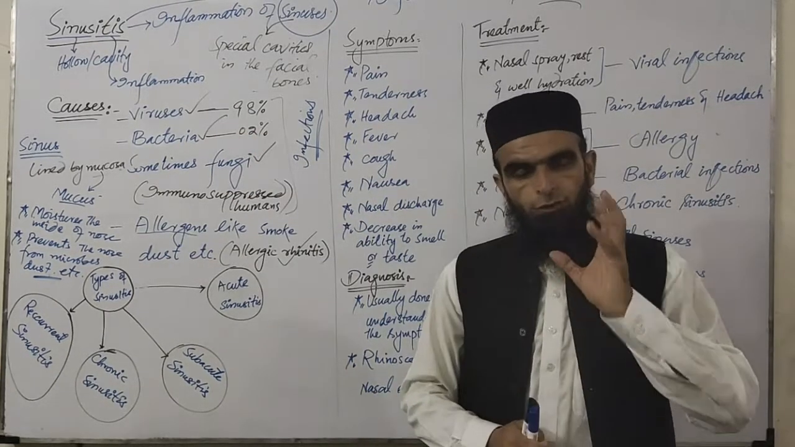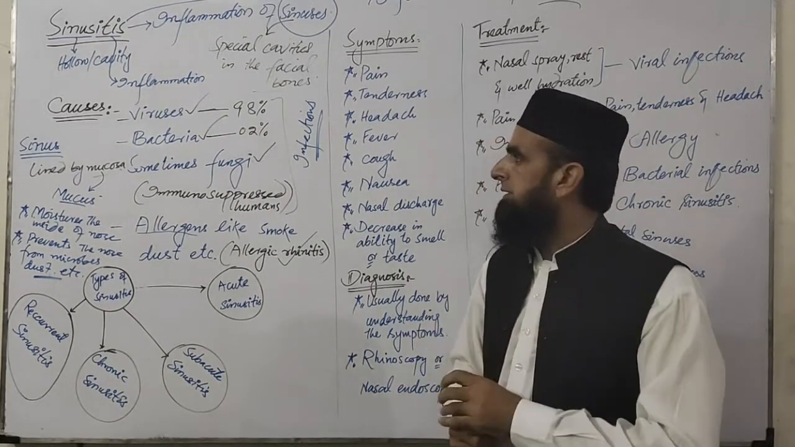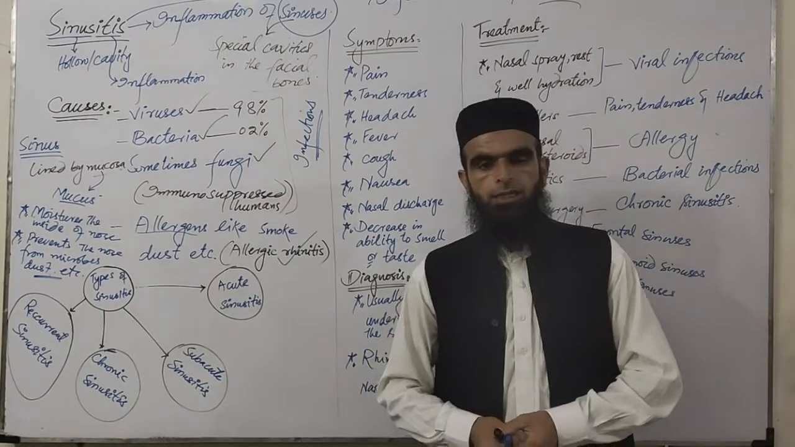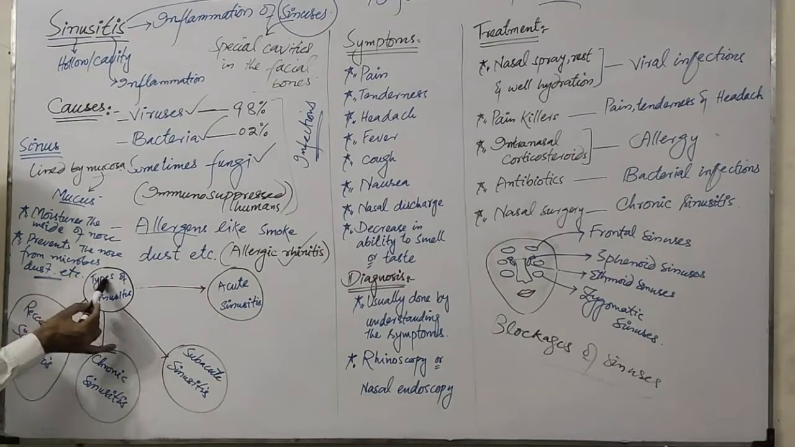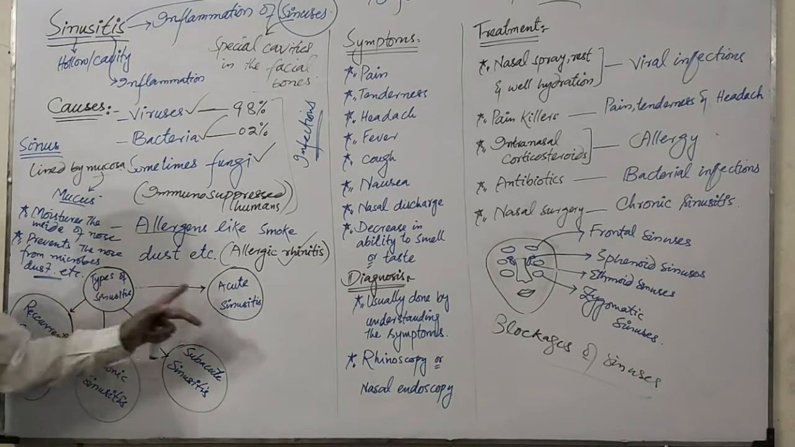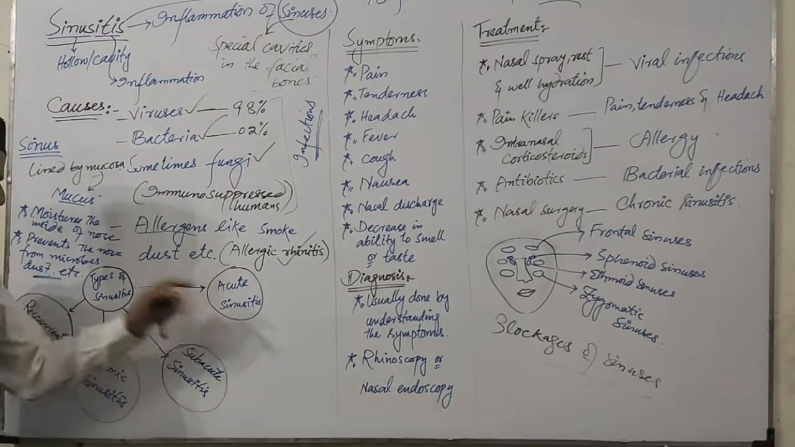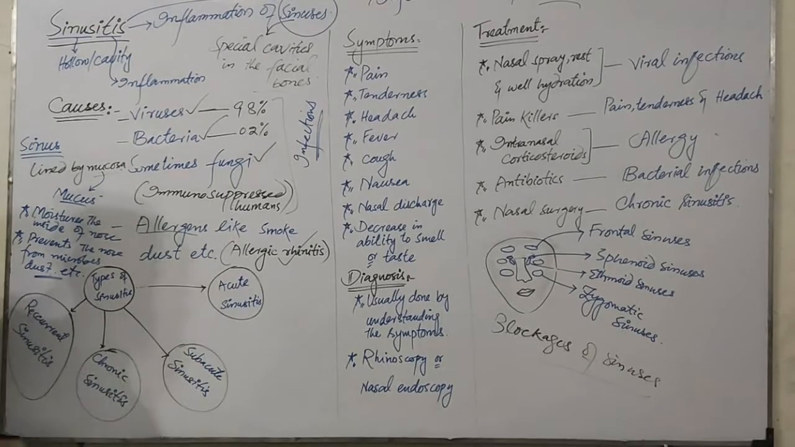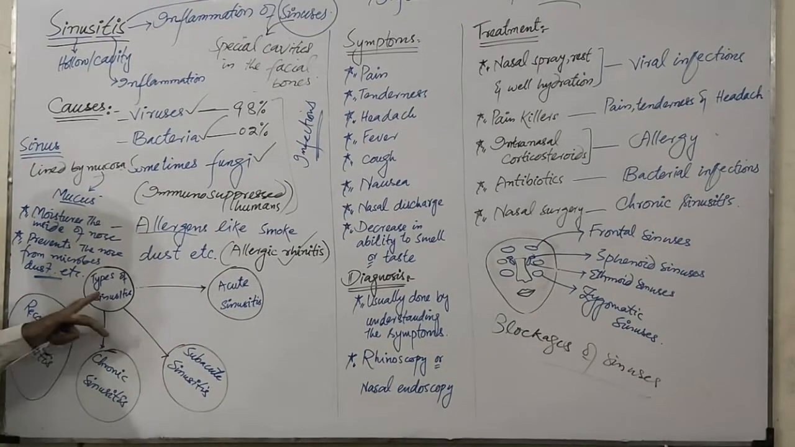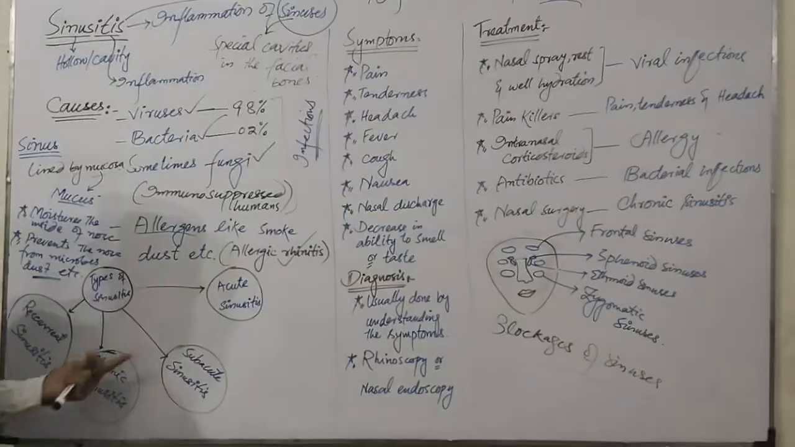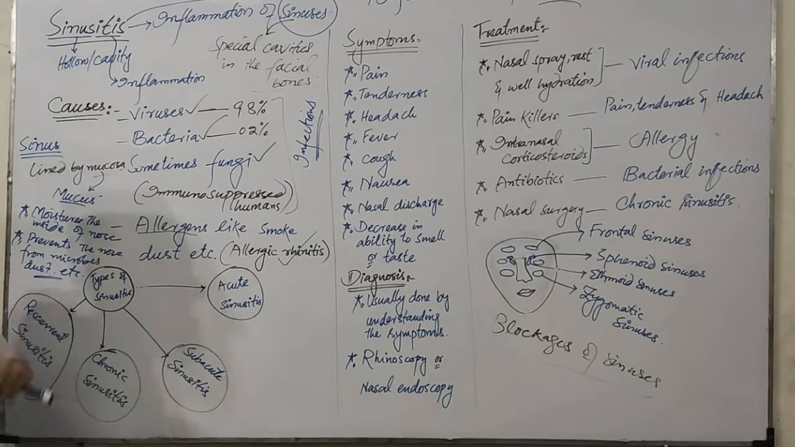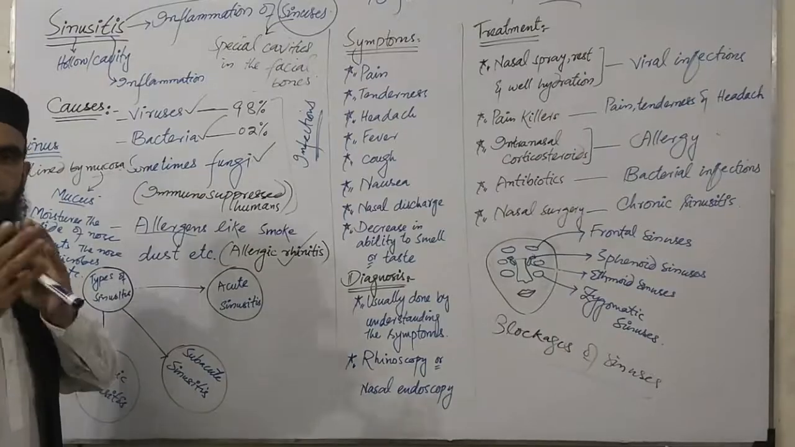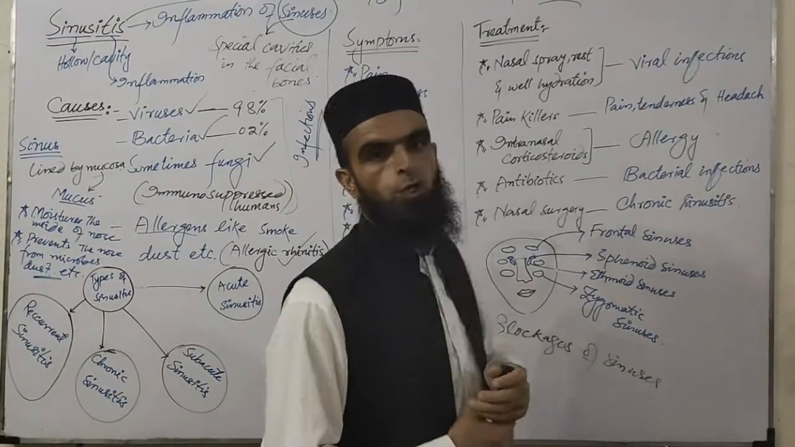Okay, now further, sinusitis has different kinds. There are different types of sinusitis which have been shown over here. Sinusitis may be acute sinusitis, subacute sinusitis, chronic sinusitis, or recurrent sinusitis. What is meant by acute and chronic? This must be clear. Subacute must be related to the acute.